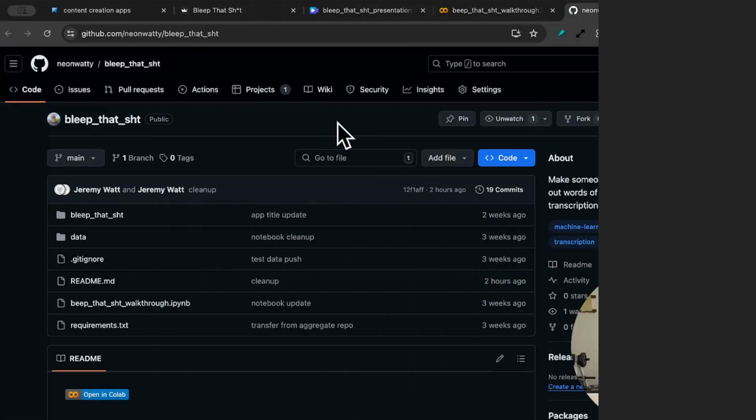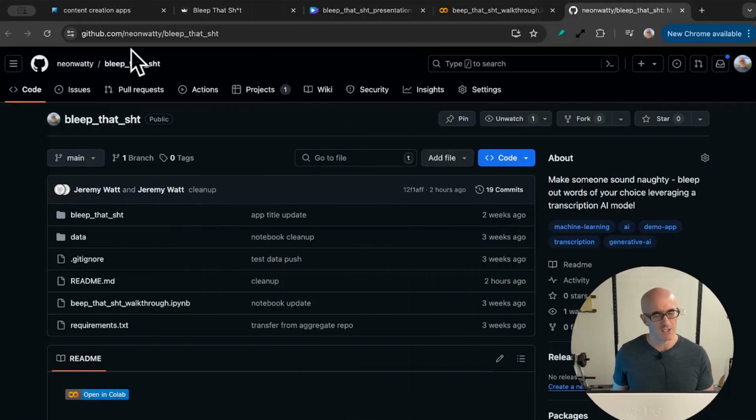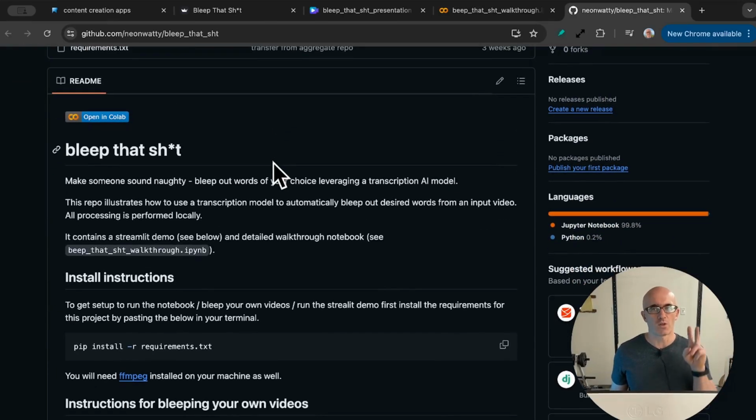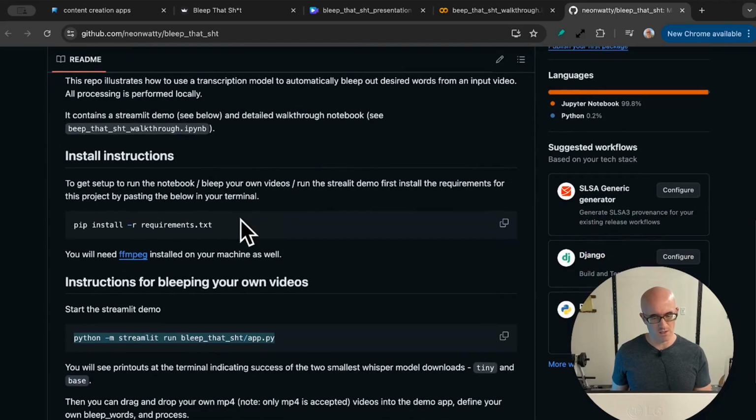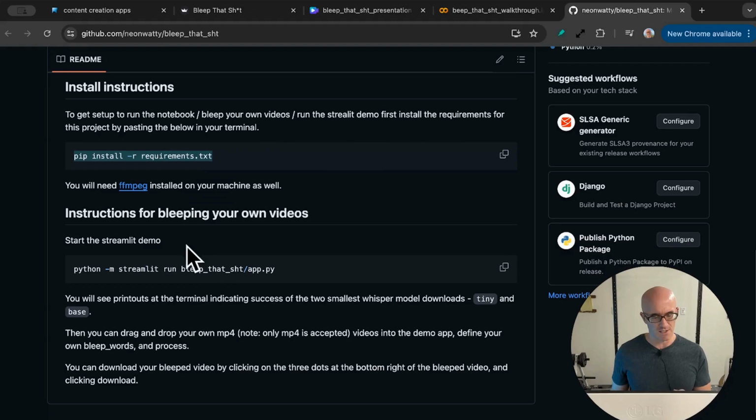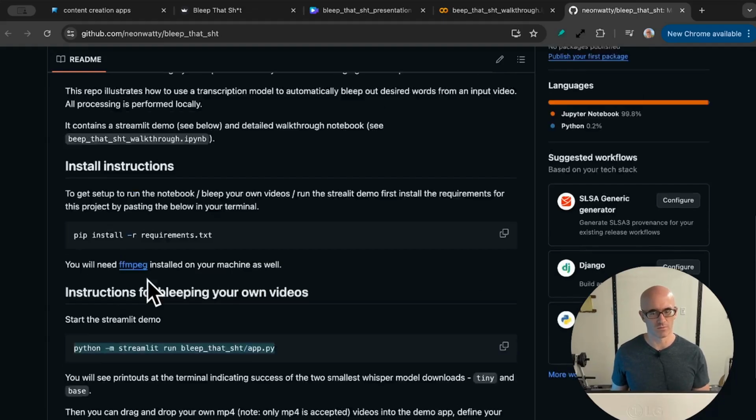Okay, next let me tell you where you can find this app if you want to run it for yourself. It's located at this GitHub repository. I'll leave a link in the description. Here's how you set it up. Go to the README. There are 2 setup instructions. The first is to make a pip install of the requirements that you'll find in the repository. And the second is to run the app by copying and pasting this line to your terminal.